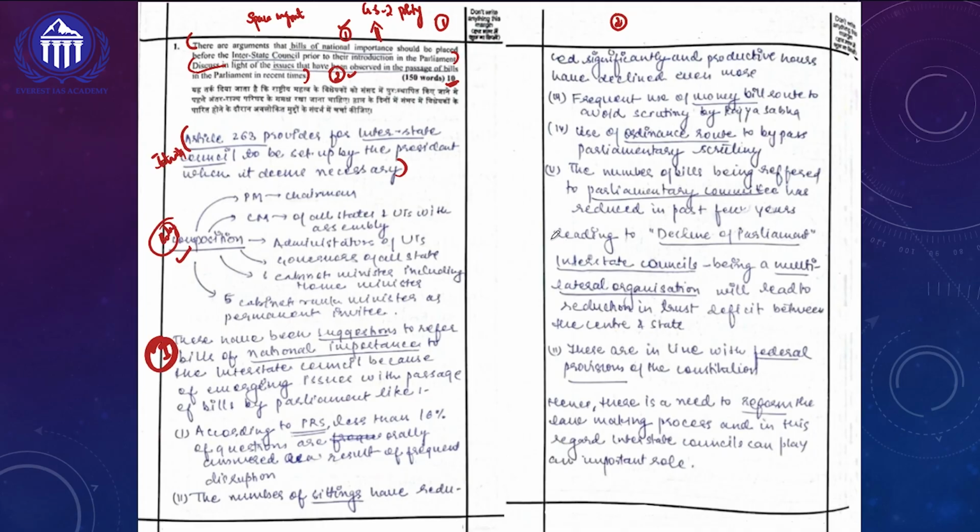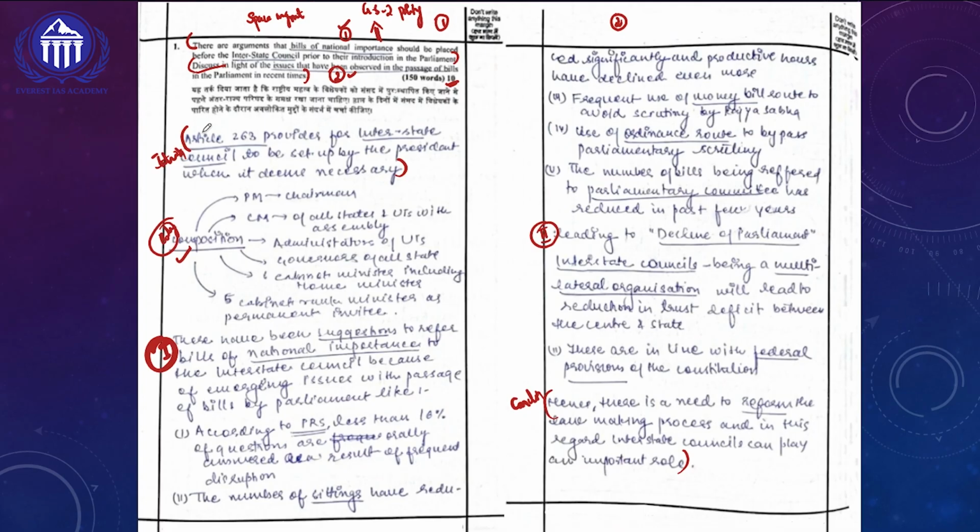So she has talked about the first component of the question in the first component of the body of the answer. Then if you look at the second major component, she is talking about the second major issue, that is why it is leading to the declining of Parliament. That is, what are the things which are happening in Parliament in recent times. So there is a second major component in the body of the answer. And if you look at the conclusion, it is clearly visible, and that also has been written in 3.5 lines.